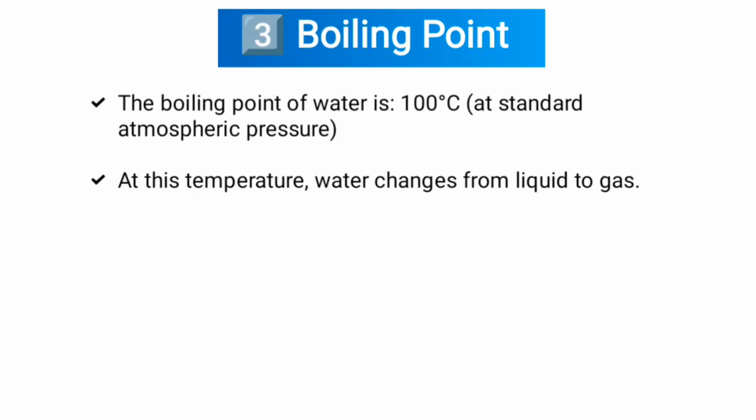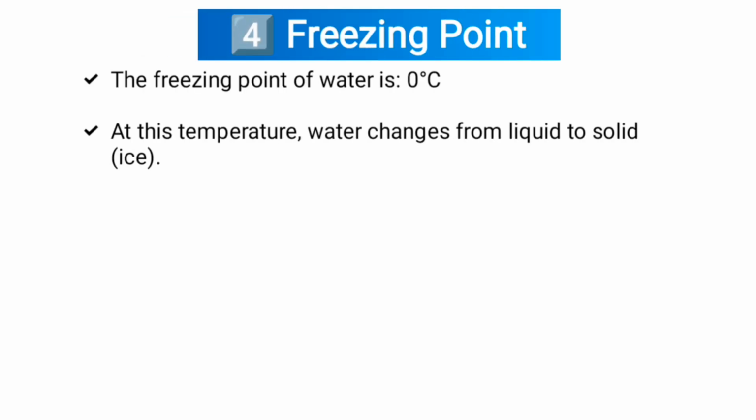Third one, boiling point. The boiling point of water is 100 degrees centigrade at standard atmospheric pressure. At this temperature, water changes from liquid to gas. Fourth one, freezing point. The freezing point of water is 0 degrees centigrade. At this temperature, water changes from liquid to solid ice.